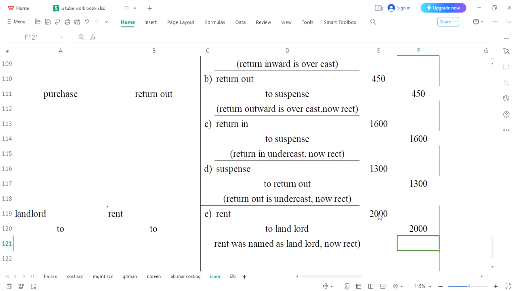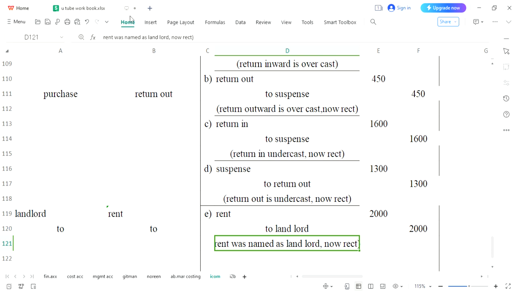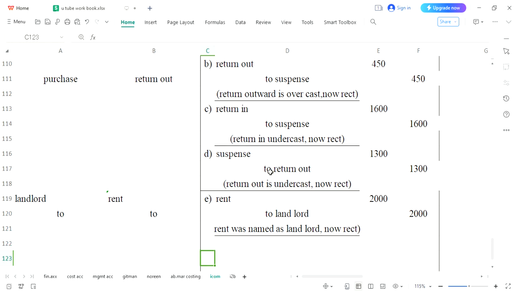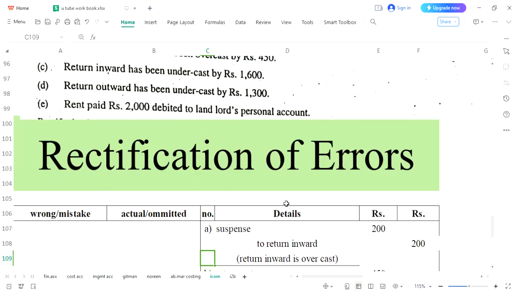So guys, in this way, we have completed all of the 5 entries. You are most welcome if you feel any difficulty, any problem, any misunderstanding. You can share your problem through text messages, comments, or you can directly message me to share the difficulty you are feeling. I will try my best to answer your queries instantly. Our 5 entries are completed. That means the question is completed. All entries are in front of you.